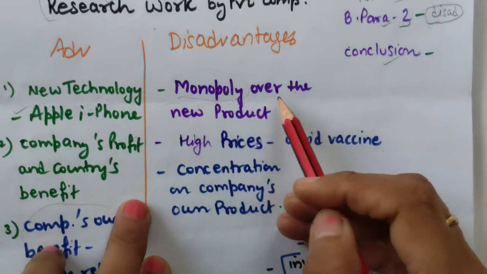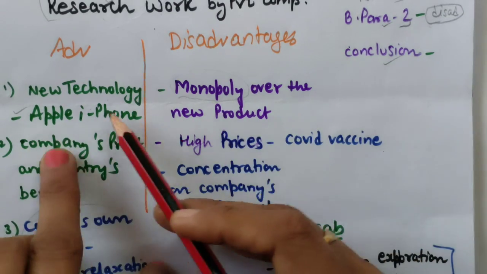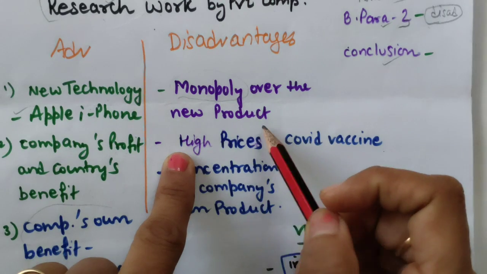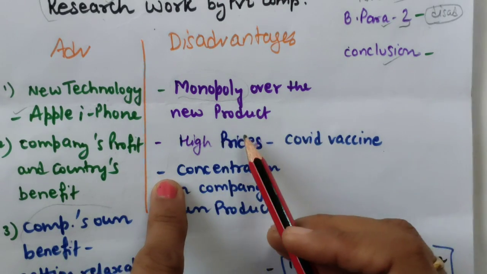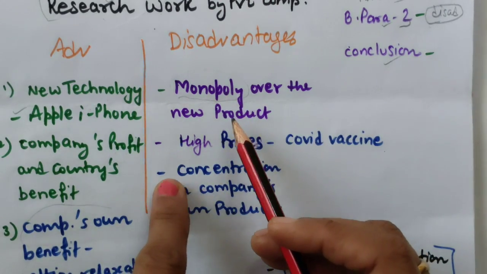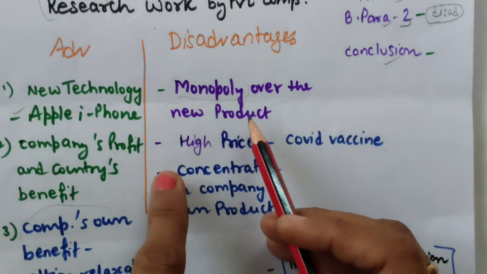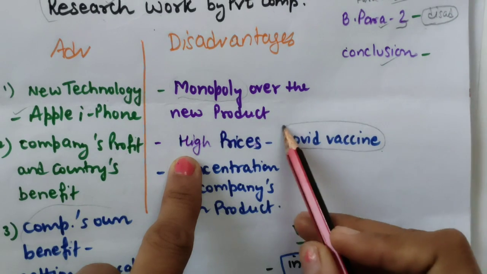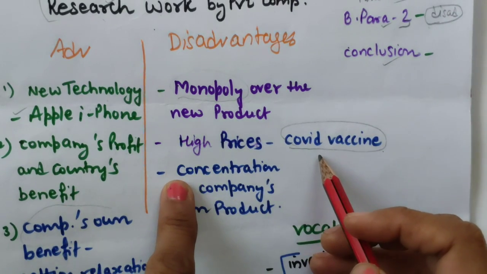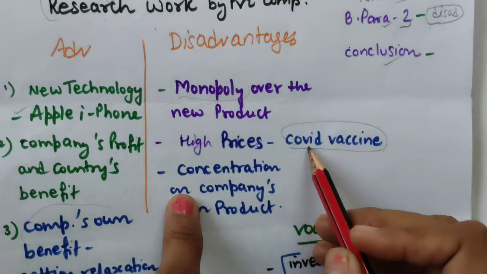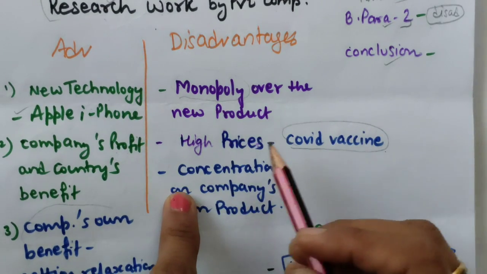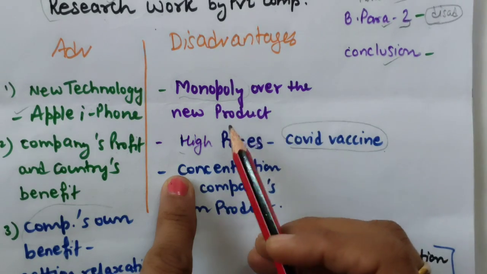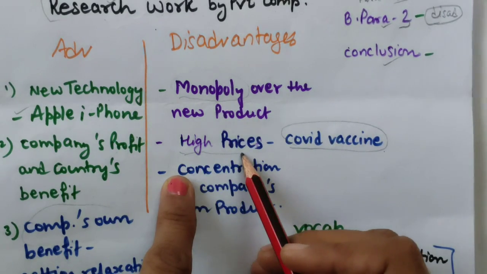Okay, and definitely disadvantages, it will be those companies, those who are doing research, they will just behave like a monopoly over the industry, because like you can see this example, the driverless automobile company, I think Tesla is there. Yeah, Tesla. So that is a monopoly company, that product. And the same I can give this example, the COVID vaccine, four companies developed this COVID vaccine and all. I don't remember the names. Definitely when they have a monopoly on their product in the market, then they can charge higher prices.